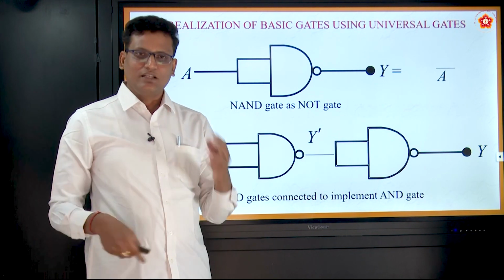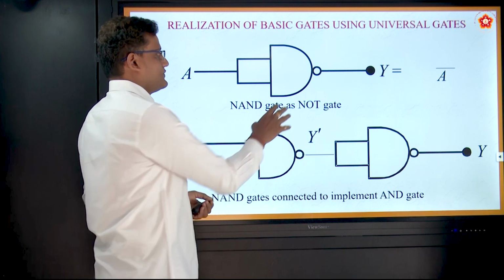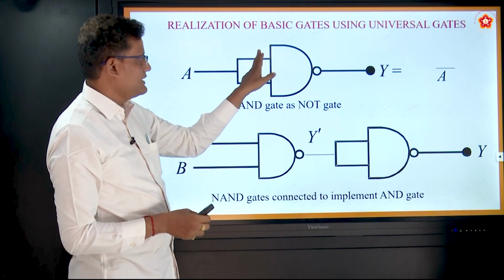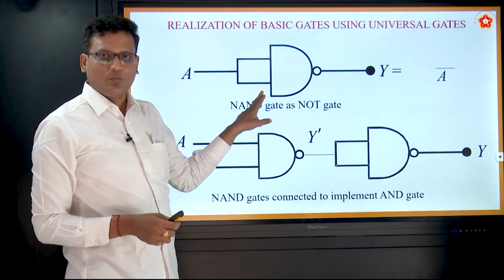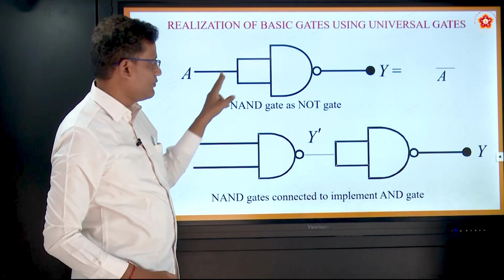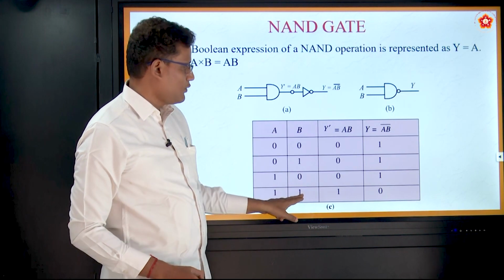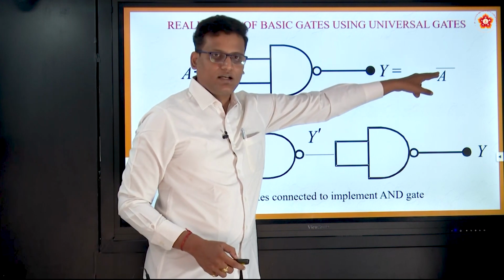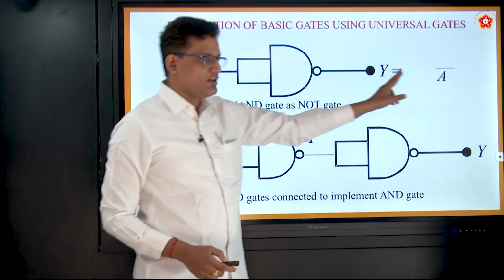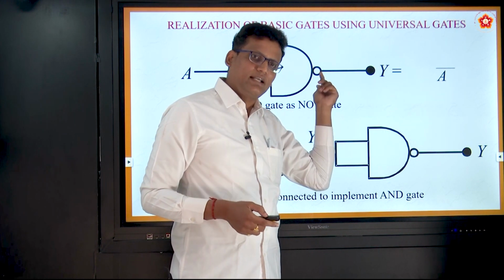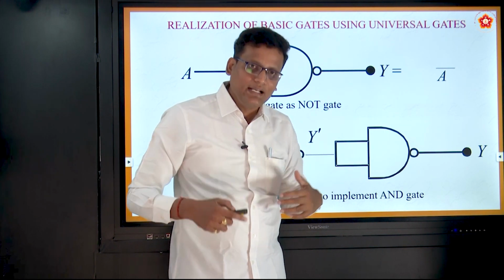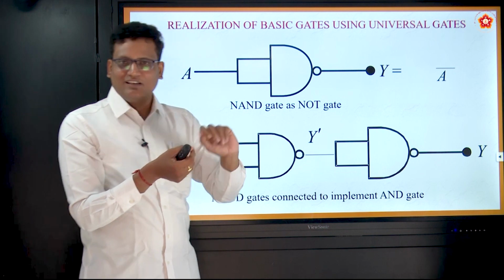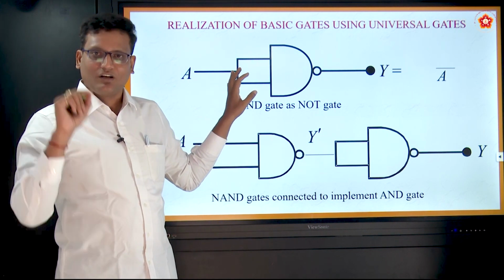Now, you see this. Using the NAND gate, how will you get the NOT gate? So, this is the NAND gate. I am tying these two inputs together. The same input is applied. 1 is applied here, 1 is applied here. In the NAND gate output, what will you get? 1, 1 are applied. Output will be 0. So, if you give 1, you are getting output as 0. So, how is this acting now? Like a NOT gate. So, the NAND gate acts like a NOT gate when both inputs are tied. This is interesting, right? So, this is how using a NAND gate you can design a NOT gate.